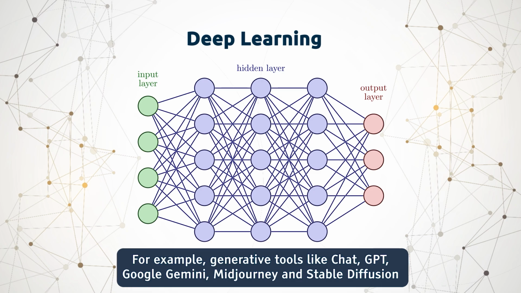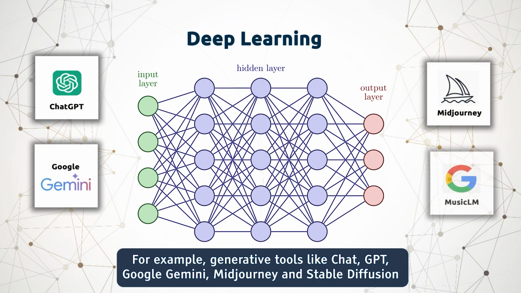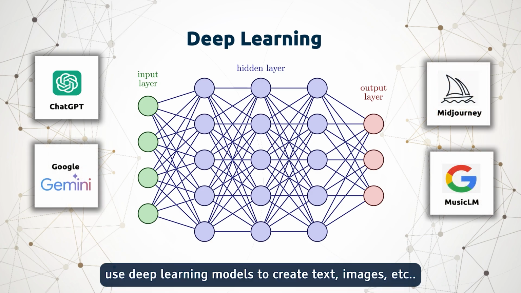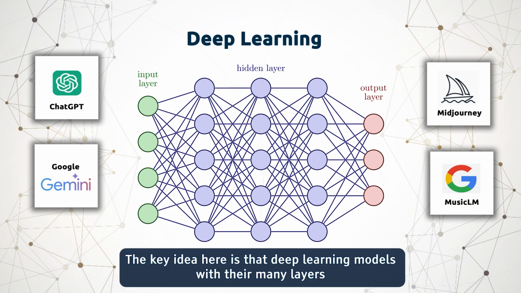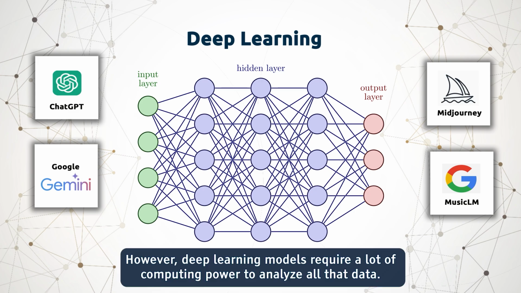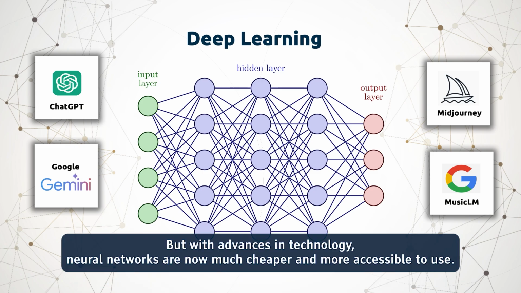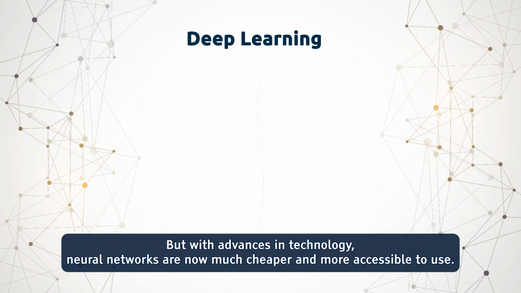For example, generative tools like ChatGPT, Google Gemini, Midjourney, and Stable Diffusion use deep learning models to create text, images, etc. The key idea here is that deep learning models, with their many layers, give much better results for complex tasks than older machine learning models. However, deep learning models require a lot of computing power to analyze all that data. In the past, the high cost of computing limited deep learning, but with advances in technology, neural networks are now much cheaper and more accessible to use.